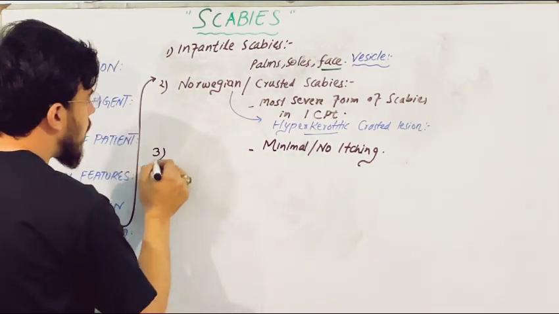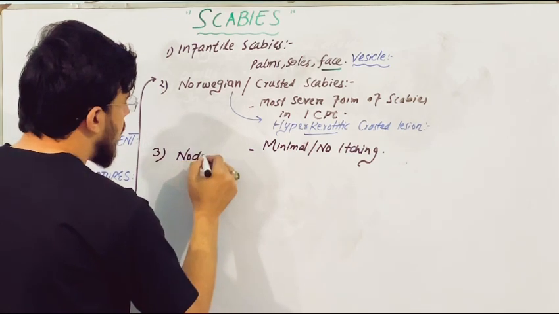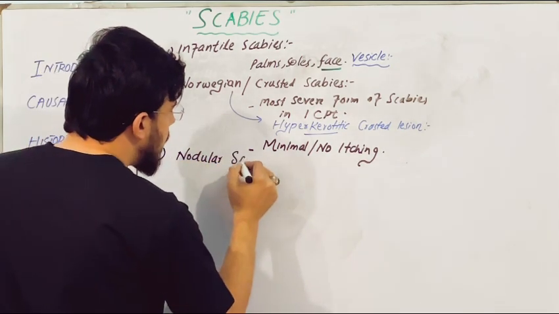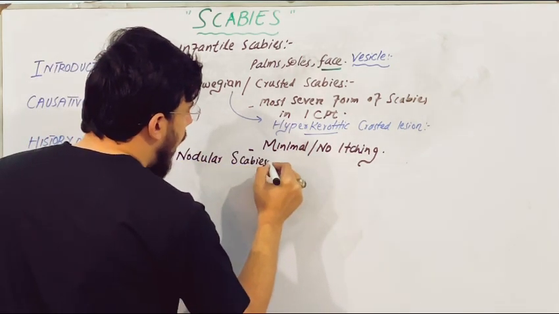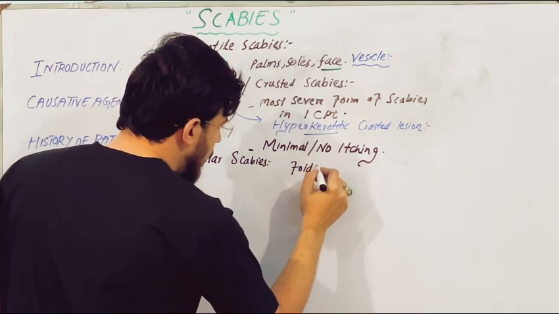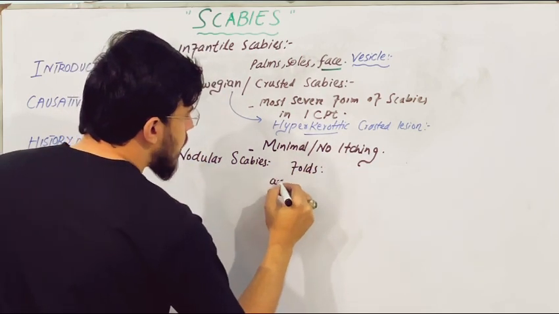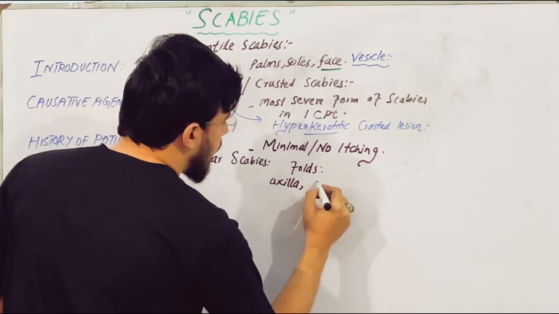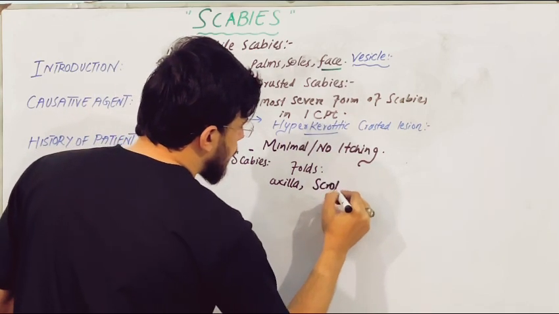Thirdly, there is another type that is known as nodular scabies. Nodular scabies most commonly involves the folds. The nodules appear in the axilla and scrotum.